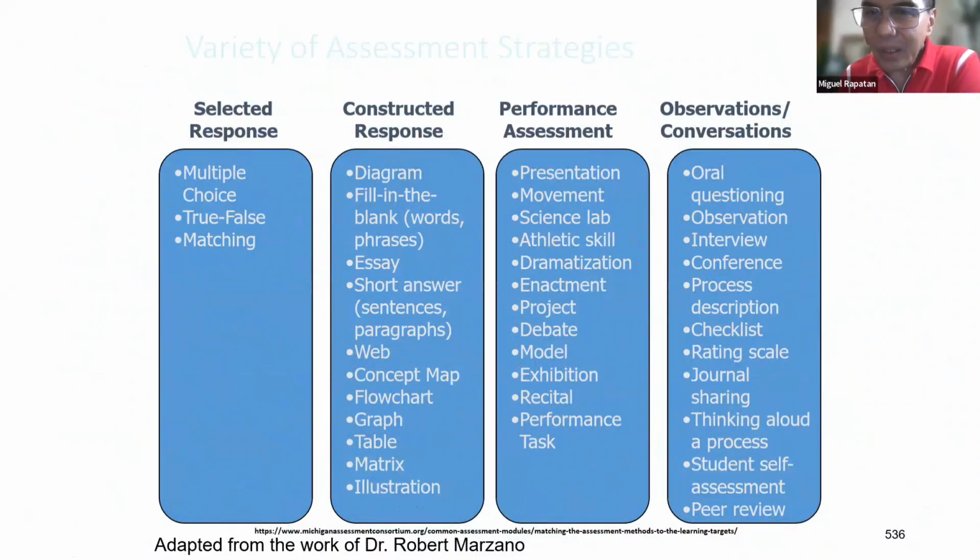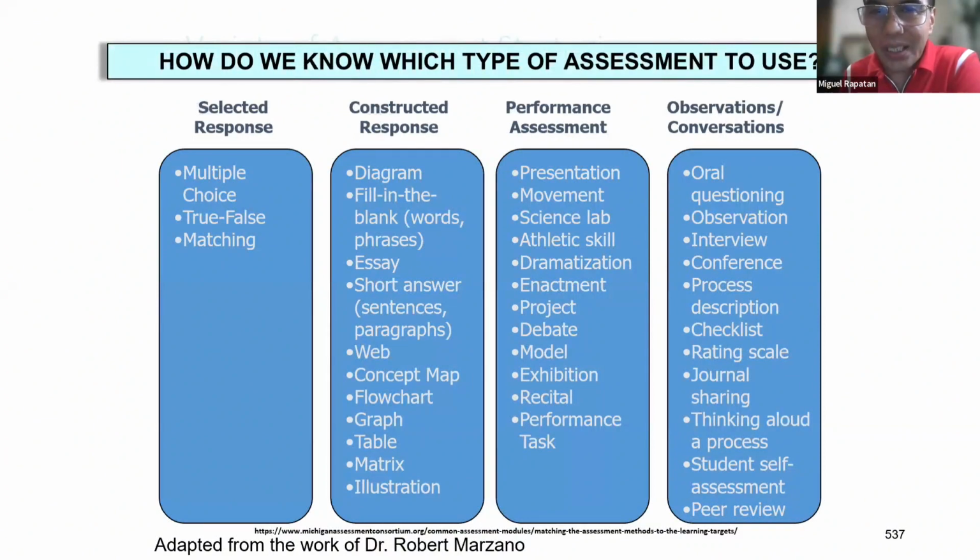And the one that does not really involve any pen and paper, but involves active observation of students or conversations with students. And below each form, we have specific formats for carrying this out. So the question is, how do we know when to use a certain form? How do we know when to use selected response, constructed response, performance assessment, observation assessment? What is going to guide a teacher in making those decisions?